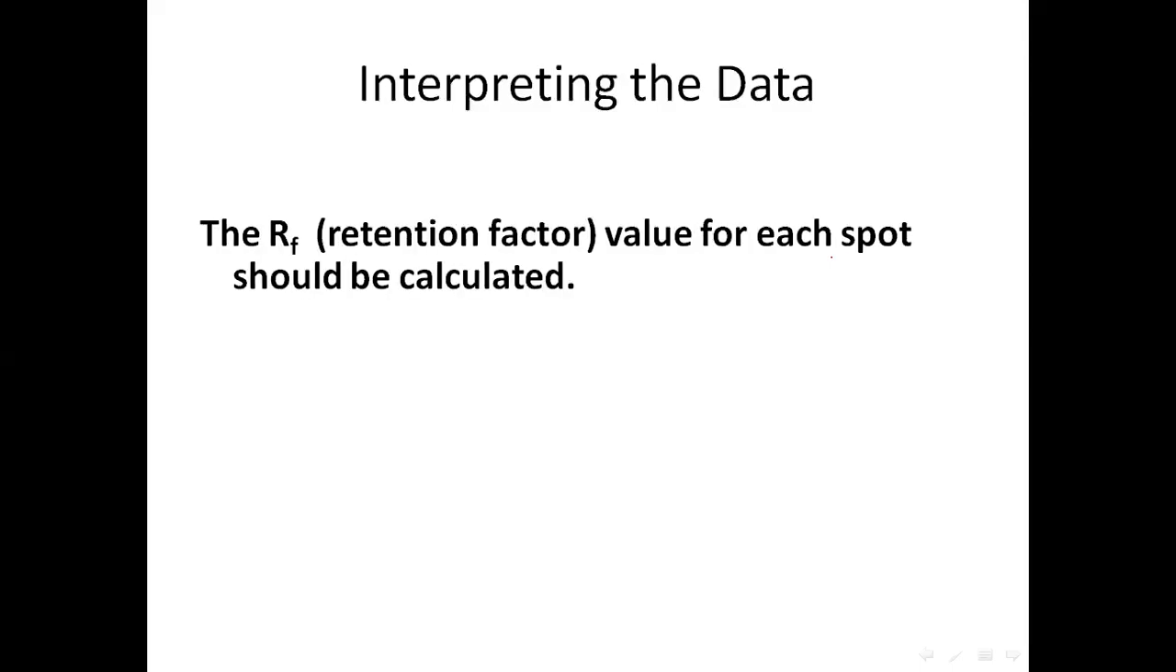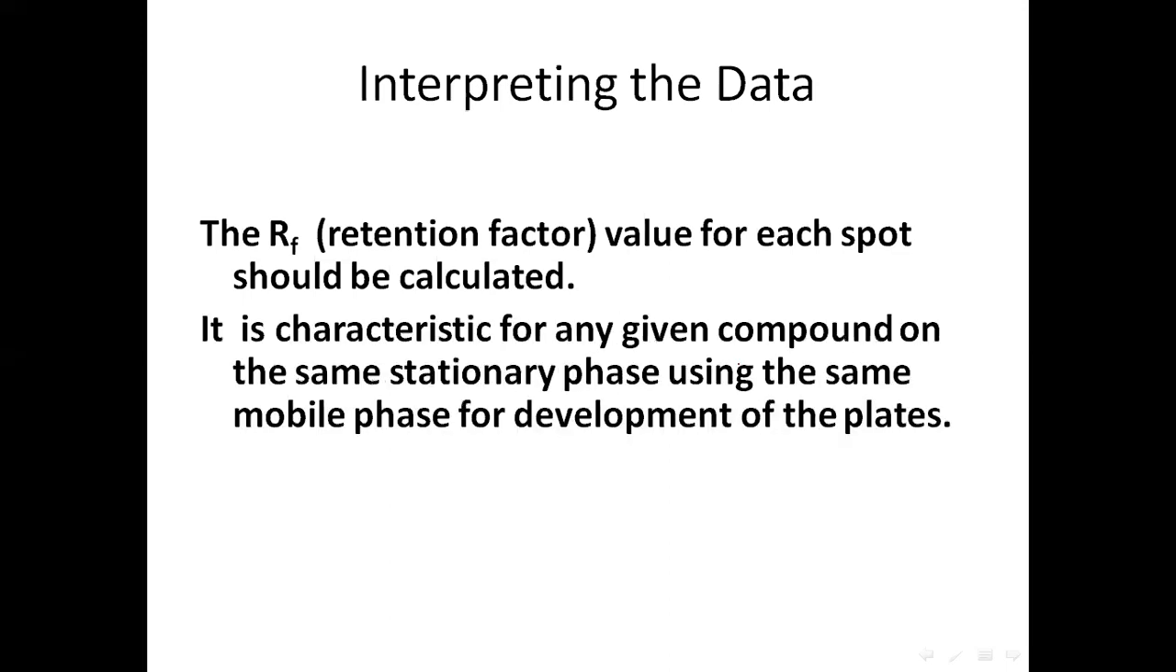Now, how do we interpret data, or once we get the spots, how do we study what our result is? So the factor that we use for study is the retention factor, or RF value, which is specific for each spot that we have obtained, and therefore each RF value for each spot should be calculated. And it is characteristic for any given compound on the same stationary phase using the same mobile phase for the